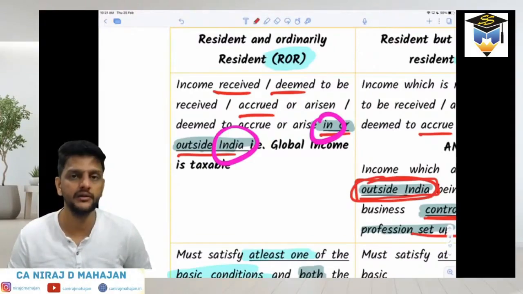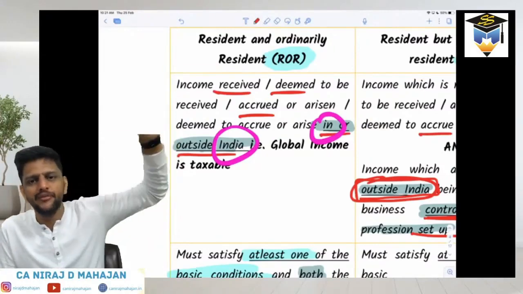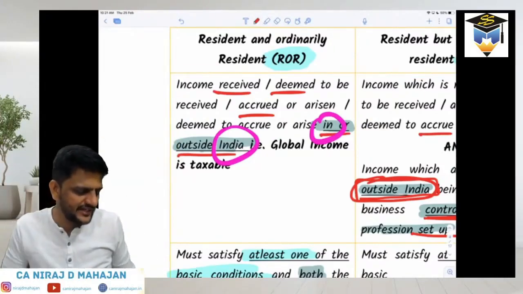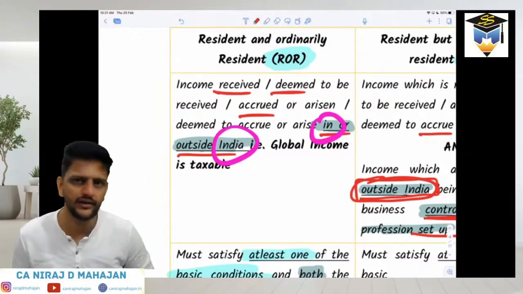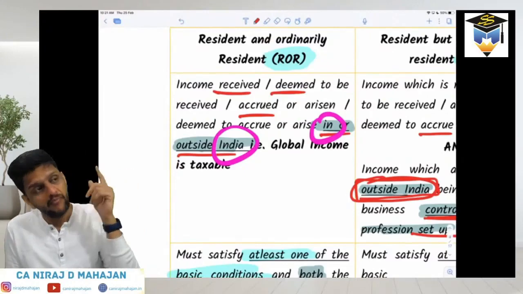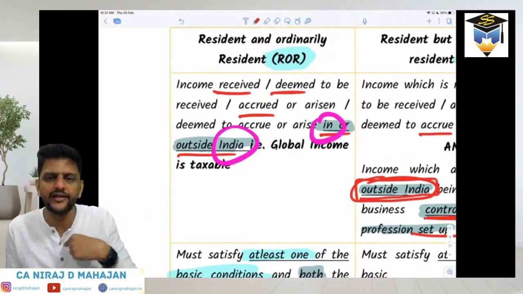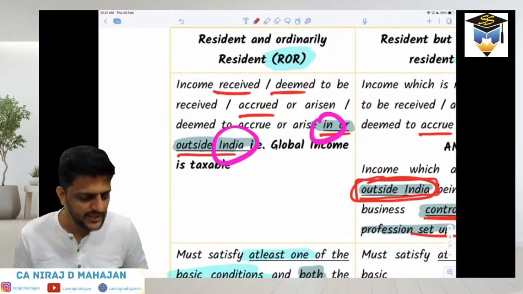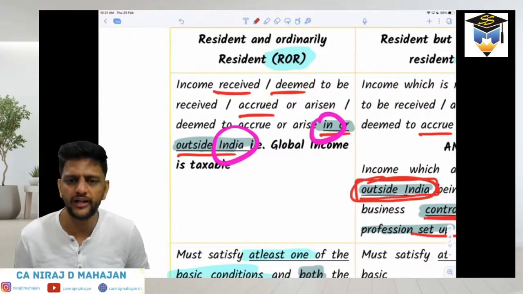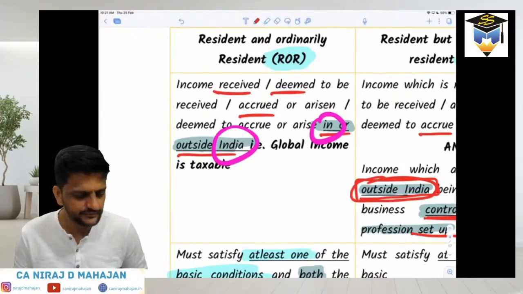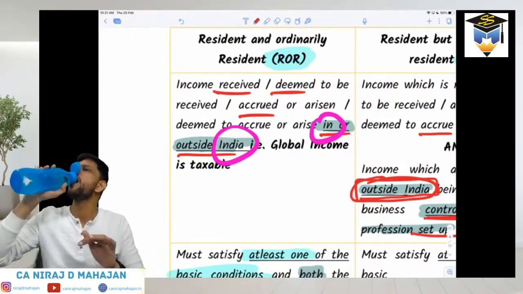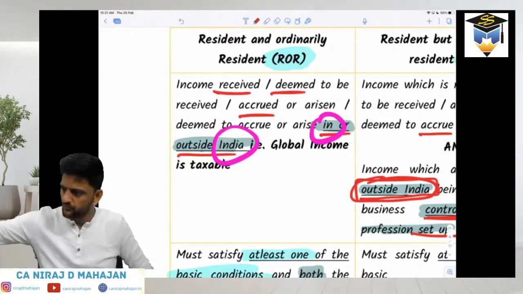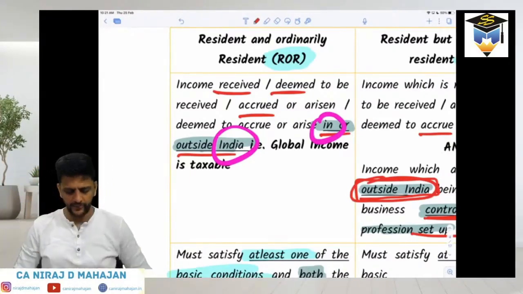So even if, let us say, I do a fixed deposit in the Bank of America, or I purchase some shares of Tesla USA and I get some dividend, for me that will be a foreign income, but it will still be taxed in India because I am a tax resident of India. That means I am ROR of India. Are you understanding or no? Did you get this or not? Tell me till here.